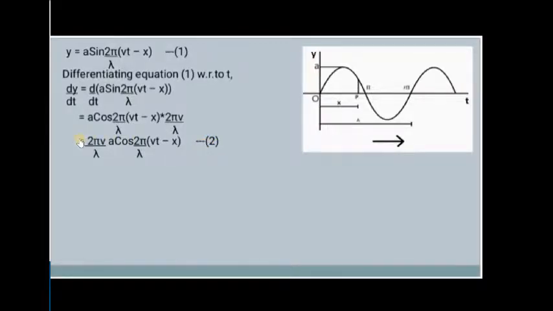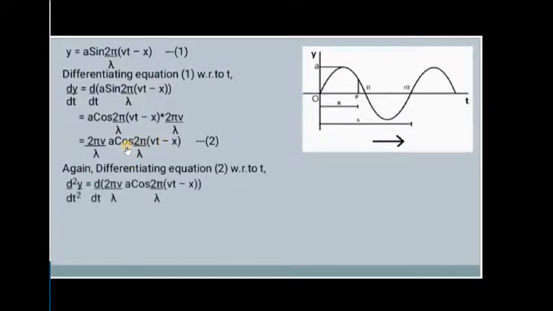Now again we need to differentiate this second equation, so we will get d square y by dt square. When we differentiate the second equation, the differential of cos is minus sine.